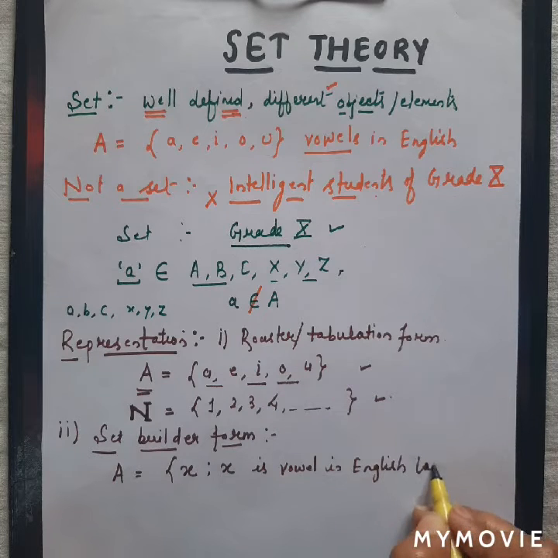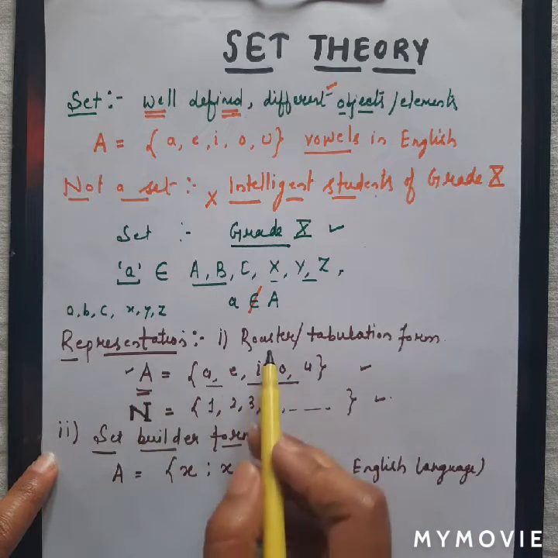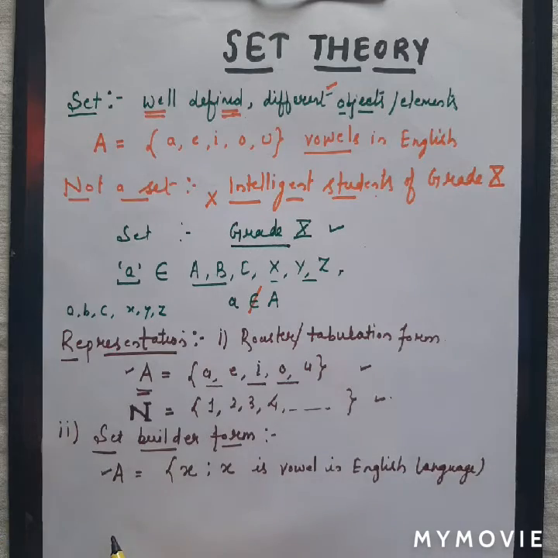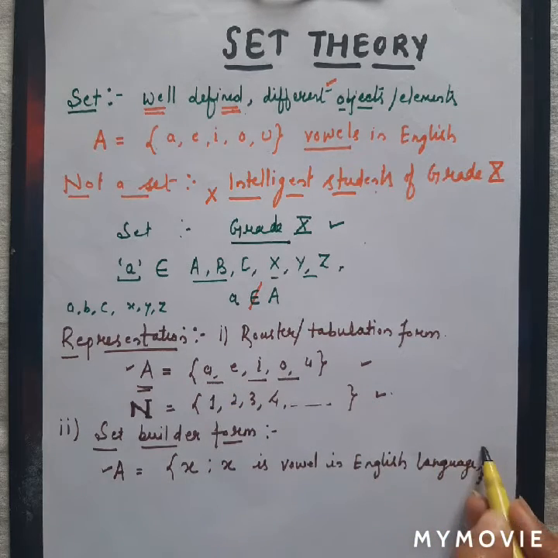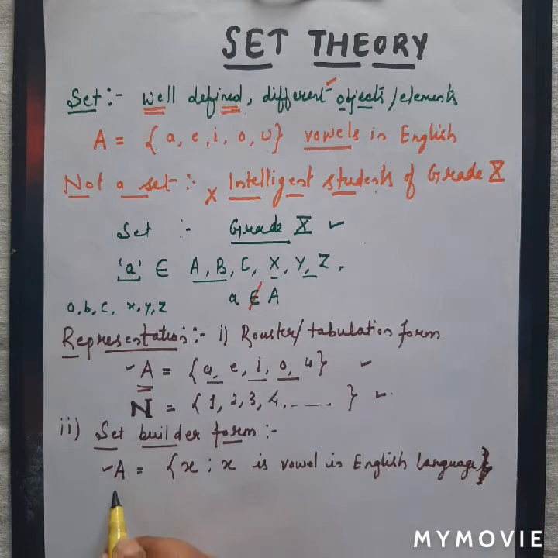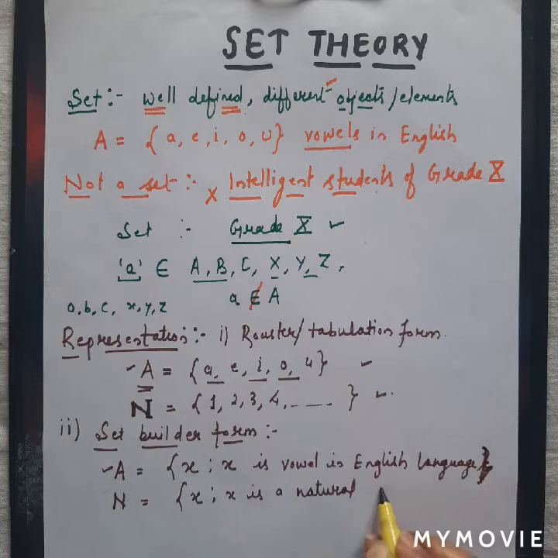So in this way I am representing the same set here in roster form, and here in set builder form, and we collect all the elements in both forms with curly brackets. Keep this in mind. The second set I can represent as the collection of all the elements x such that x is a natural number.